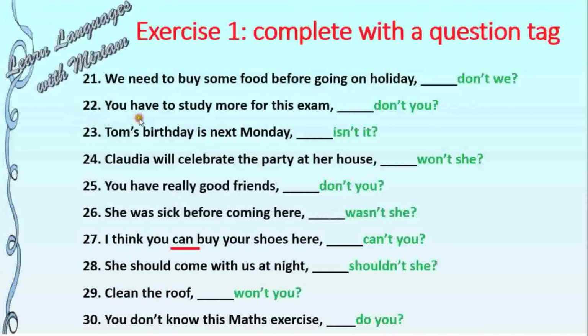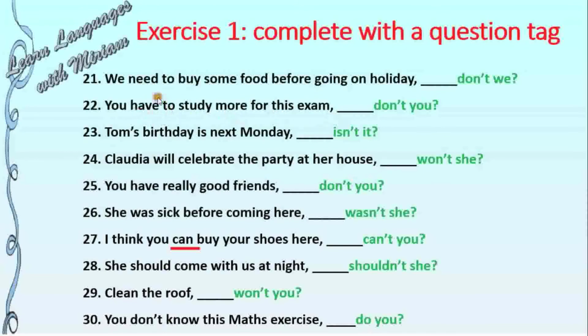22. You have to study more for this exam. Don't you? We are going to take the auxiliary verb from this verb, not this one. So the auxiliary verb for have is don't. Don't you? Because if you write the question for this sentence it would be, do you have to study more for this exam?